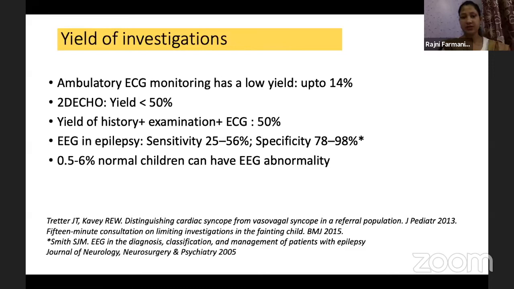EEG in epilepsy, the sensitivity is low. That means up to 60% maximum, the surface routine EEG will give you an abnormality. In a clear epileptic event also, EEG might be normal, which we commonly come across in clinical scenarios. Specificity of course is high, 80 to 100%. In normal children also, EEG might be abnormal. So when you think of epilepsy and EEG is normal, it does not rule out an epileptic disorder. Having an EEG abnormality in which there is no clinical symptomatology is also common. So we should keep that also in mind.